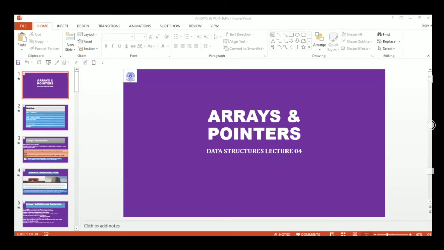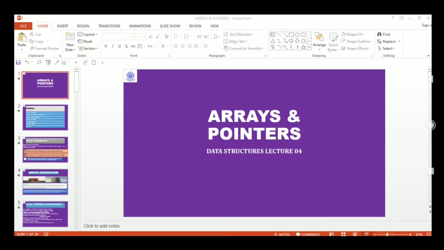So today's lecture is about arrays and pointers, and in this series of lectures, we have already seen what is a pointer, what are different ways to access a pointer, what is the indirection operator, what is the address of operator. Now, today we'll be dealing with the first data structure, which is known as arrays. I guess you have already come across this term arrays, the simplest data structure that we will be studying.